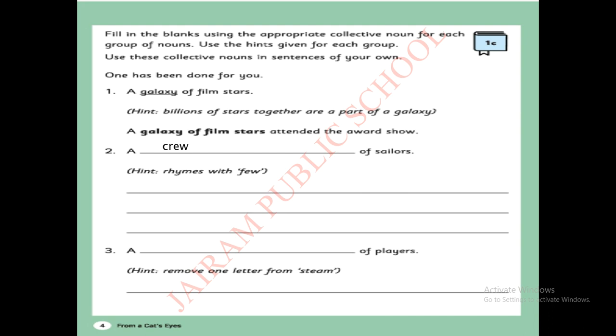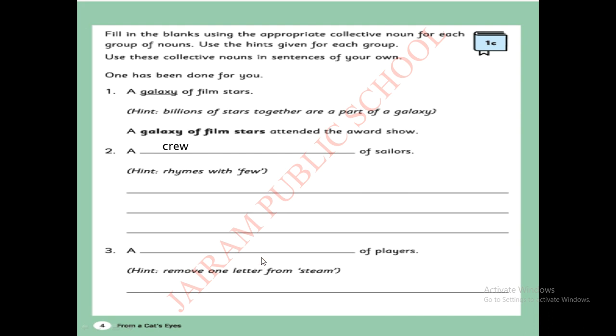A crew of sailors. Okay. Now you can write this in a sentence. A crew of sailors. What they can do? A crew of sailors worked on a ship, that you can write, or a crew of sailors is sailing on the ship, so that also you can write. So that is your own creativity. You have to make the sentence.